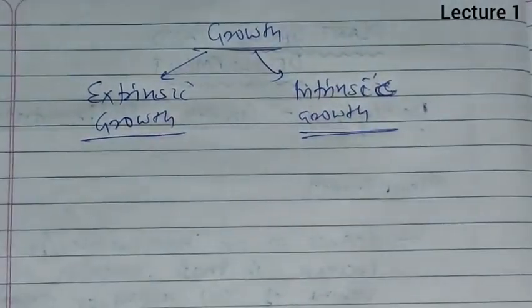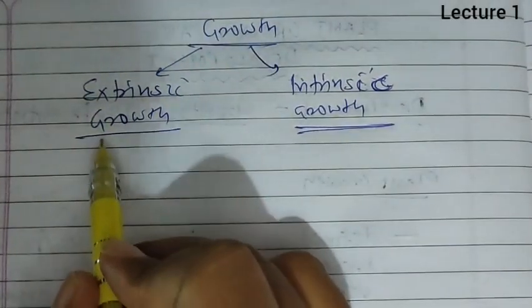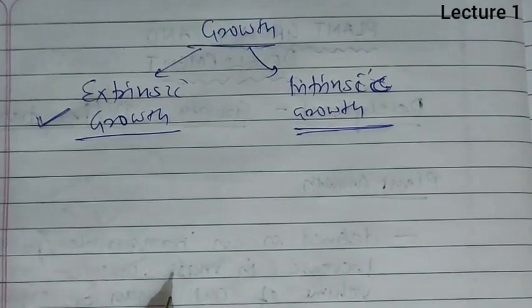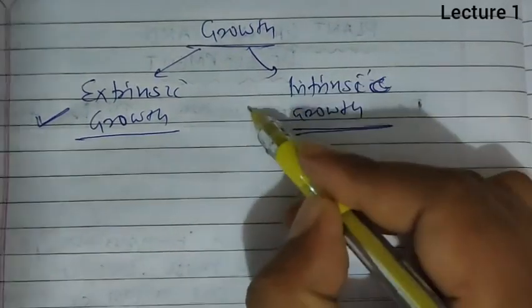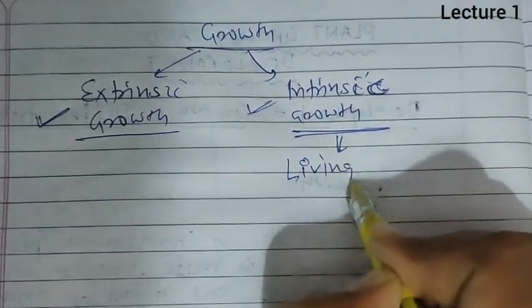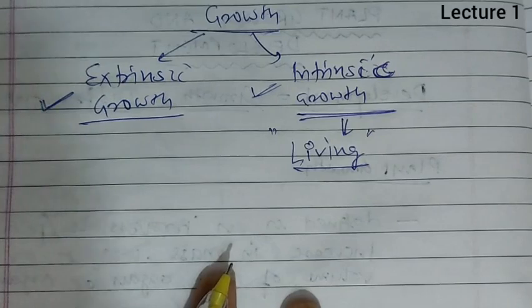Extrinsic growth is from outside, it occurs from the outside, and it occurs in case of non-living things, but intrinsic growth occurs in case of living organisms.